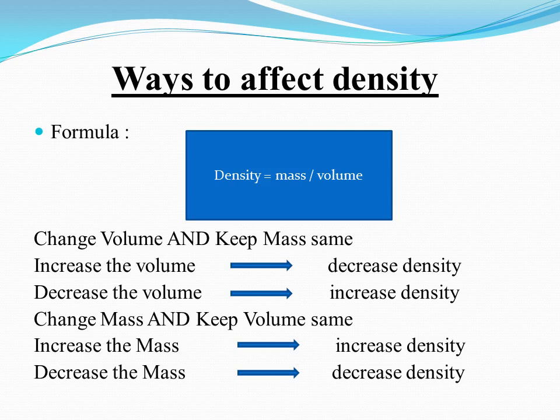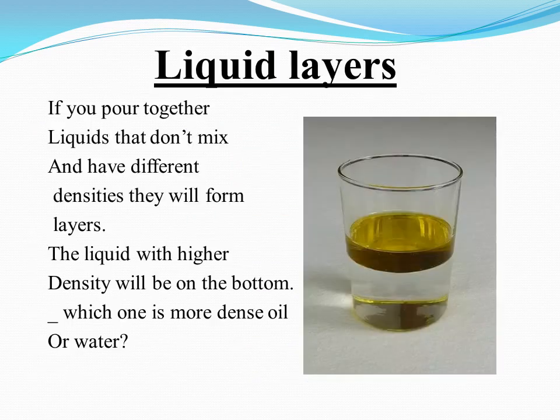Or another way to affect the density is if you keep the volume constant and change the mass. So density is directly related with the mass. Direct relation means if you increase one quantity, then other quantity will also increase. So if you increase the mass, then density will also be increased.